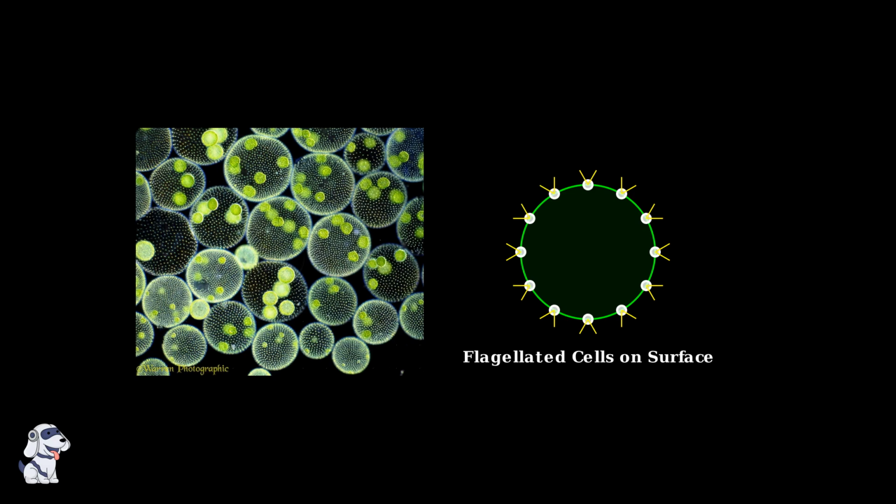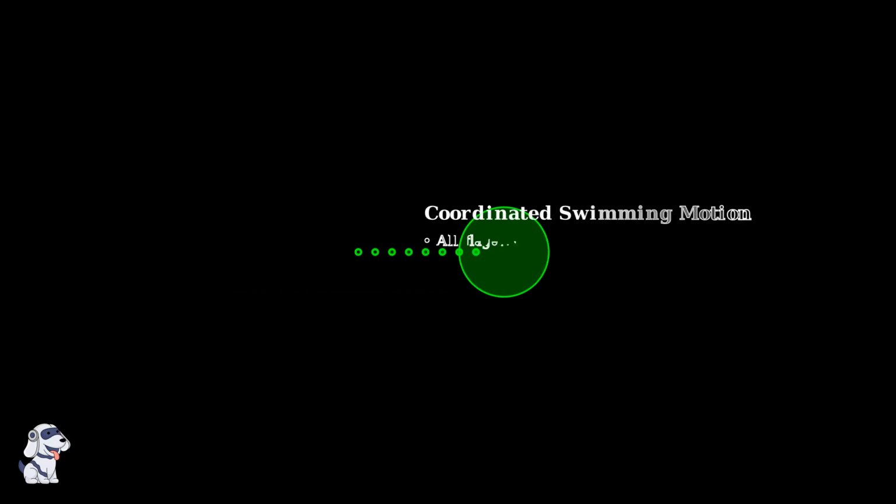Each individual cell has two flagella, tiny whip-like structures that beat in synchronized patterns. These flagellated cells are positioned on the outer surface of the sphere. The coordinated beating of these flagella creates a remarkable swimming motion. The entire colony rotates and moves through the water like a tiny green swimming ball. This coordinated movement allows Volvox to actively seek light for photosynthesis and nutrients.